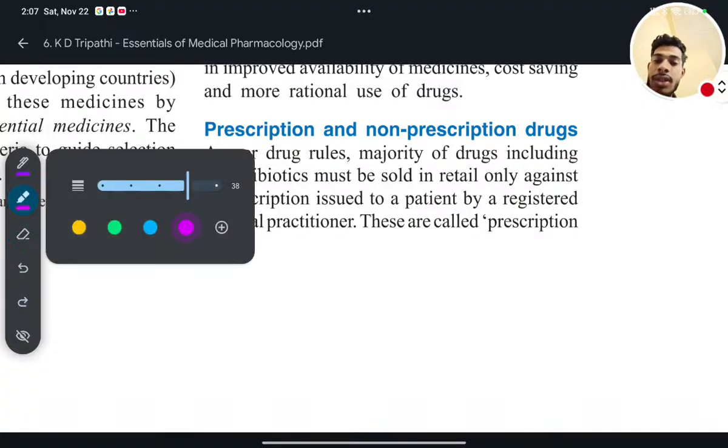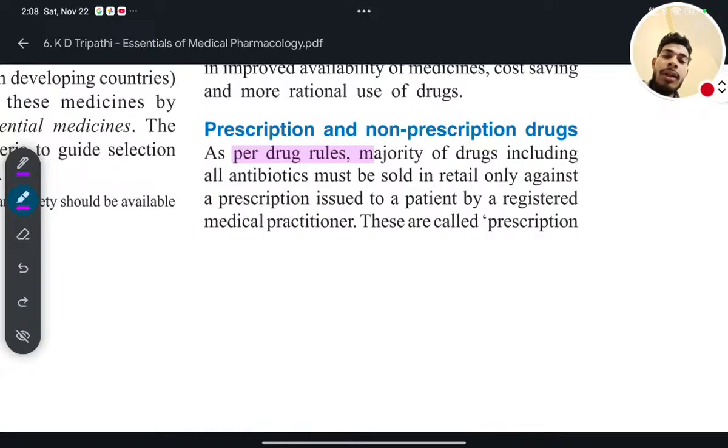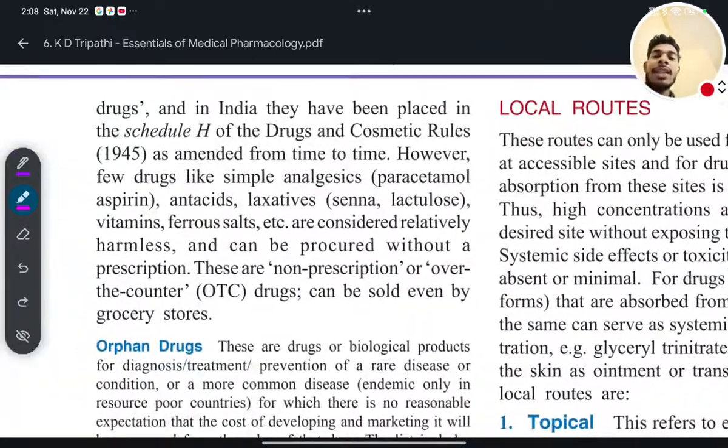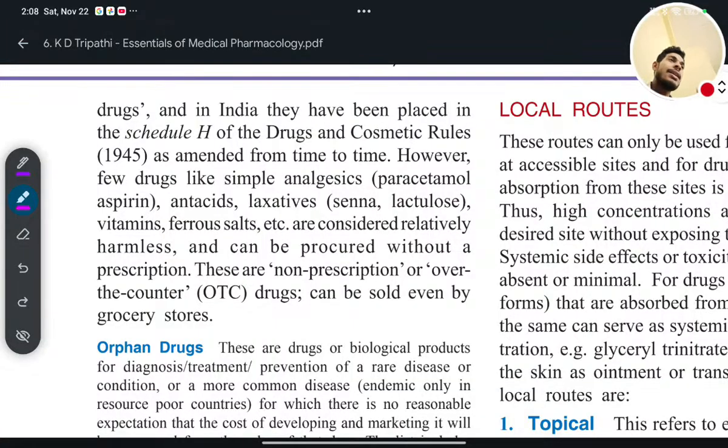Prescription drugs are those drugs which, as per drug rules, the majority of drugs, including all antibiotics, must be sold in retail only against a prescription issued to a patient by a registered medical practitioner. These are all called prescription drugs. So prescription drugs means the drugs which should be sold under the prescription written by a registered medical practitioner, that is RMP.